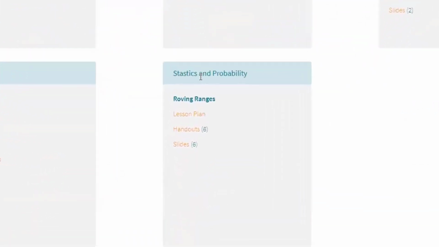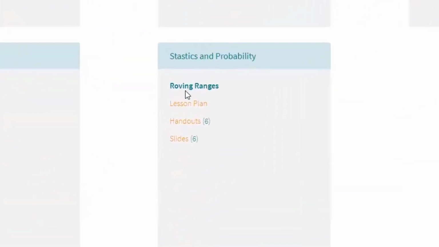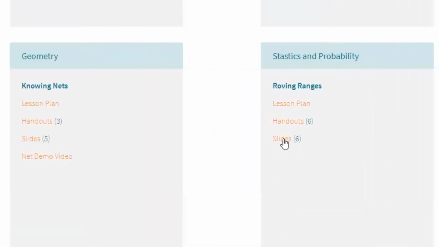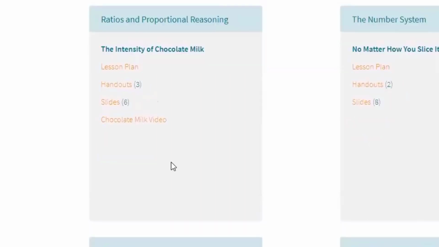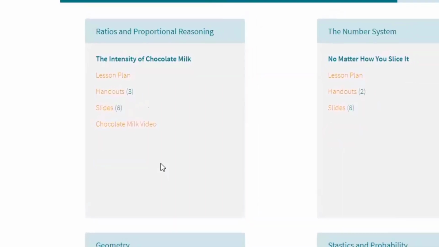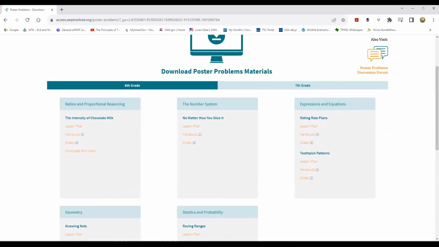Here's one on statistics and probability that we just talked about. It's a lesson called Roving Ranges. It's a dice game. It's really cool. And so you would download the lesson plan, the handouts, and the slides. Now, if you take a look over here at geometry, there's not only lesson plan, handouts, and slides, but there's also a video that you could share with your students. And again, these are going to be downloaded straight to your computer, and there's no charge.